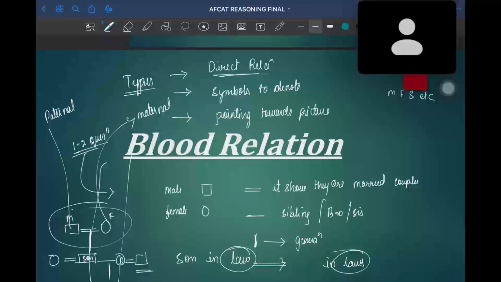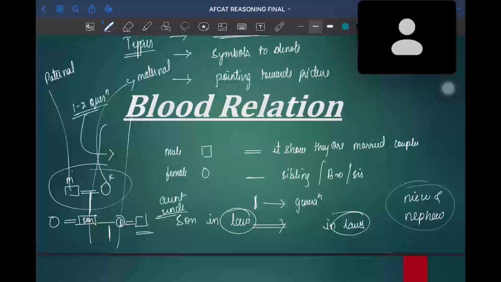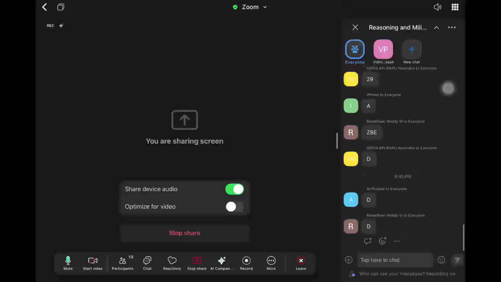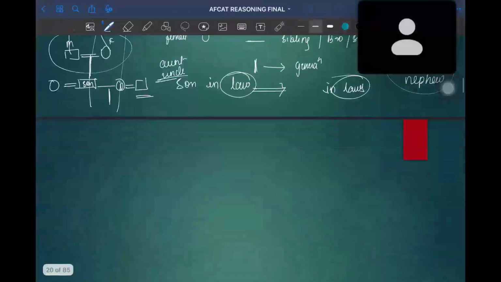If you know the difference between niece and nephew, and who is aunt and who is uncle, you can solve blood relation questions easily. I hope you know how to draw the family tree. It is very important to symbolize.